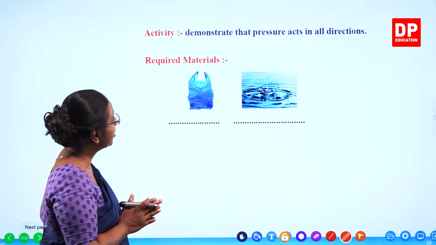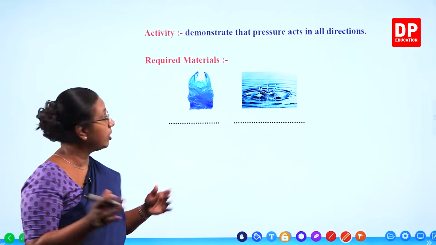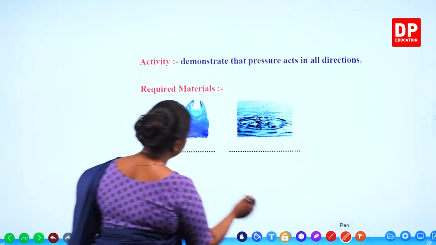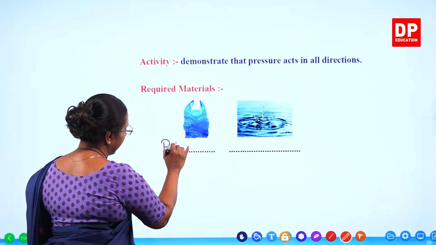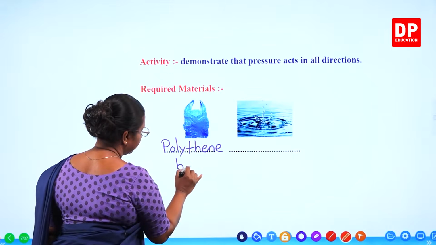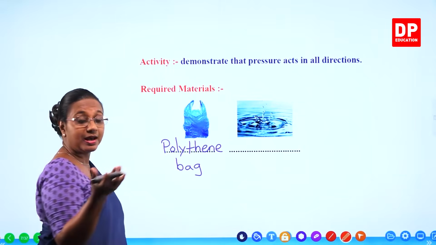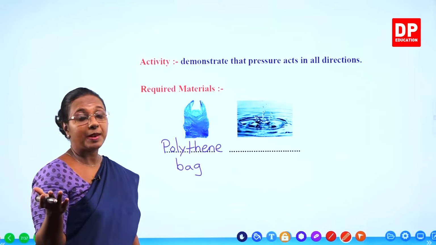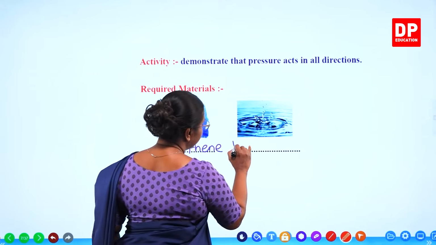So we need to demonstrate that pressure acts in all directions. So here we need these two materials. We need a polythene bag or even a plastic bag. Polythene bag is more convenient. You can use a plastic bag also. And we need water.